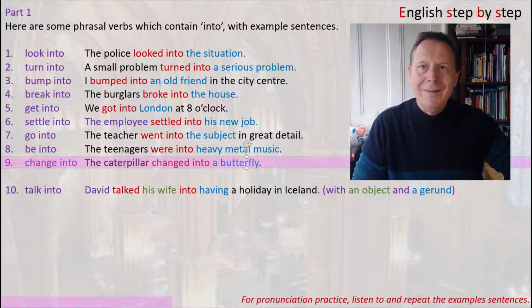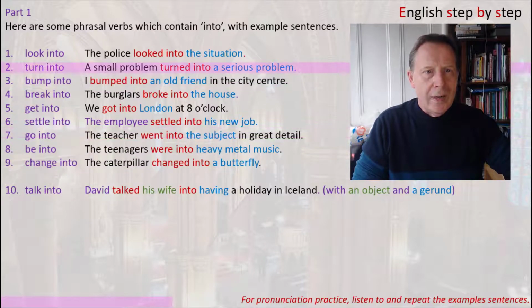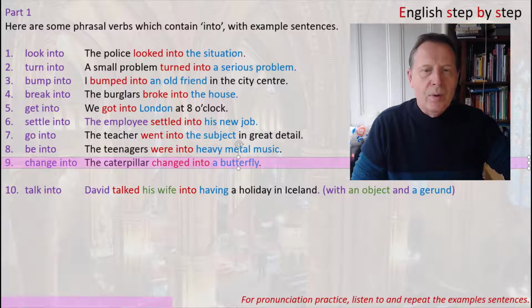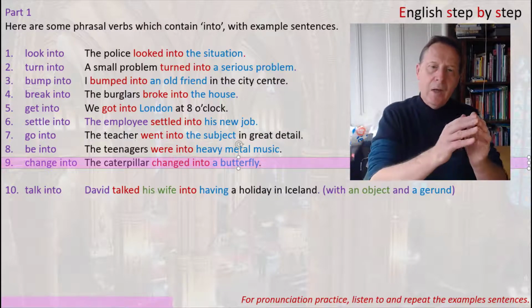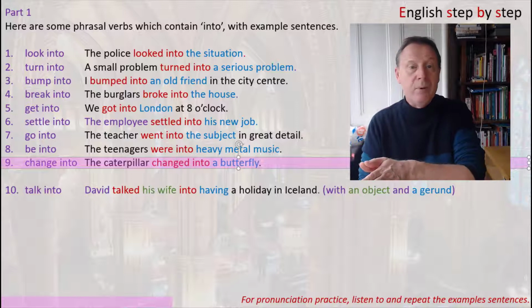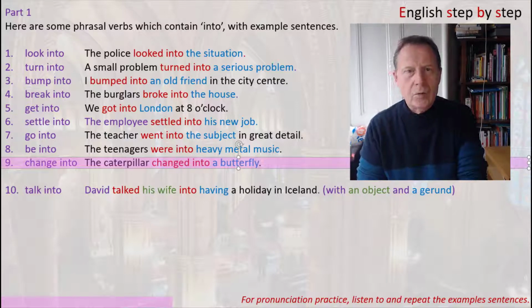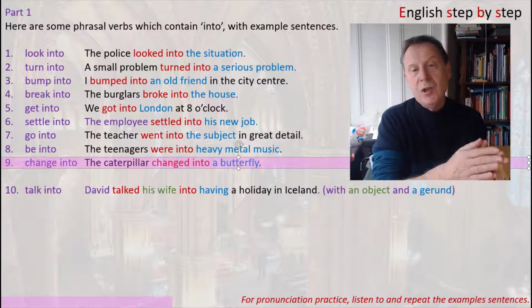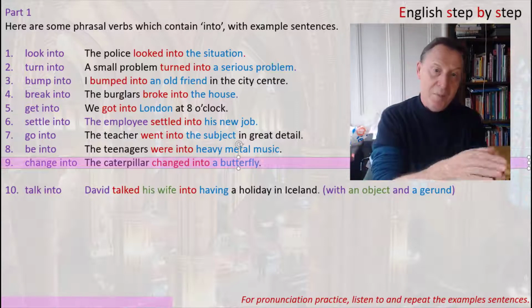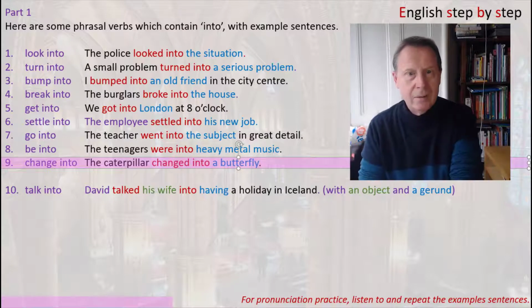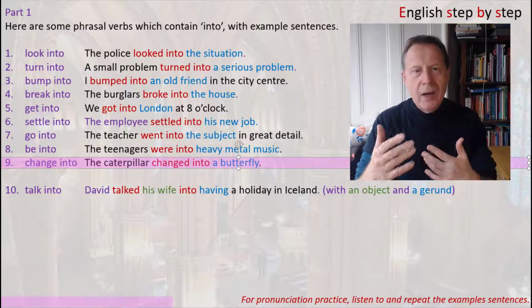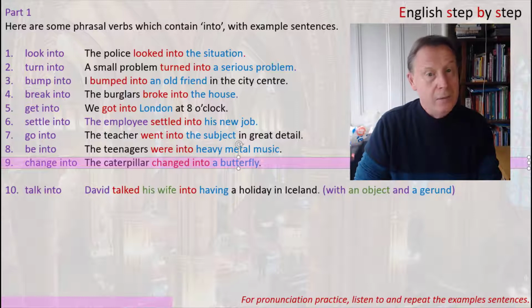Number 9, change into. Now this is similar to number 2, turn into. In this case, it's more connected to the idea of changing form. For example, the caterpillar changed into a butterfly. You could also say the puppy changed into a dog. Or of course, the baby changed into an adult. So any kind of transformation like this, physical form, you can use changed into.